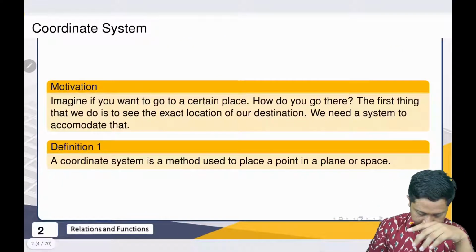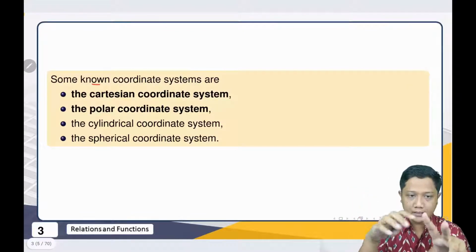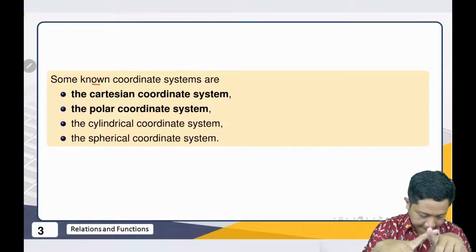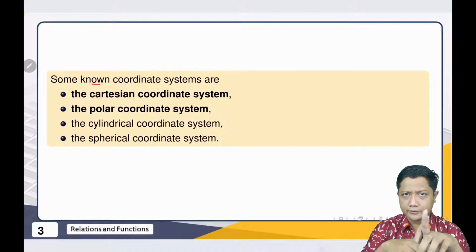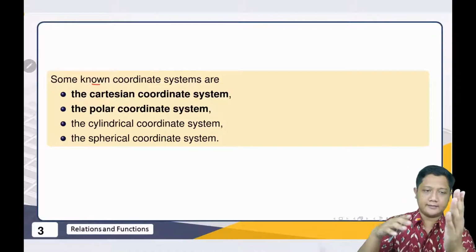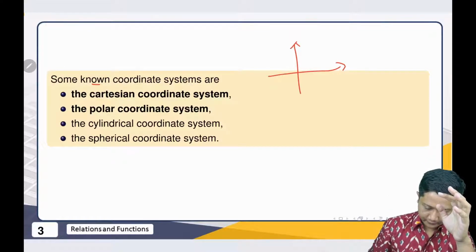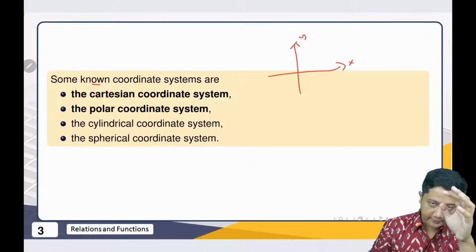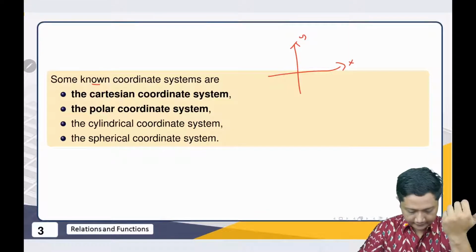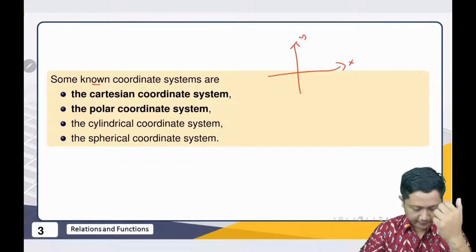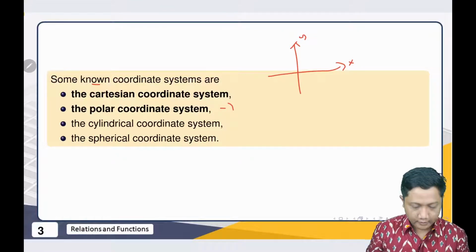Next, there are some coordinate systems. The first two, I hope you are familiar enough. The first one is the Cartesian coordinate system that we already learned from maybe junior high school. We know there is a plane, which we divide with the x-axis and the y-axis. The second one, maybe some students are not that familiar, but there are many books which discuss it: the polar coordinate system.